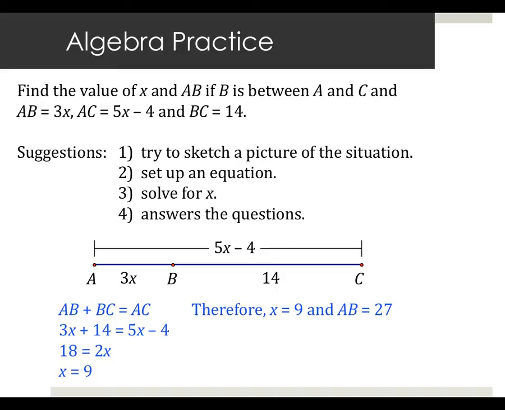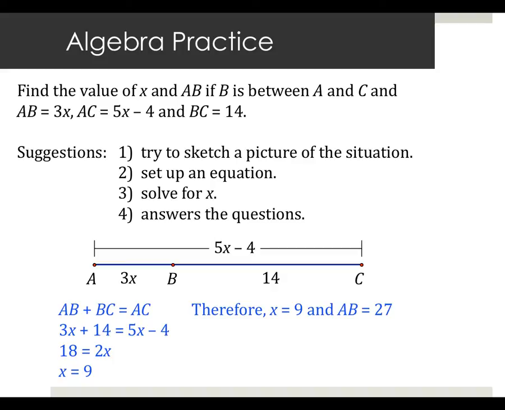Plugging it back in also makes a good balance, checks and balances, because if I plug it back in here and I plug it back in here, I can use that to check to make sure my answer is correct. So 9 times 5 is 45 minus 4 is 41. Is 27 plus 14 41? It is. We are happy. Question?